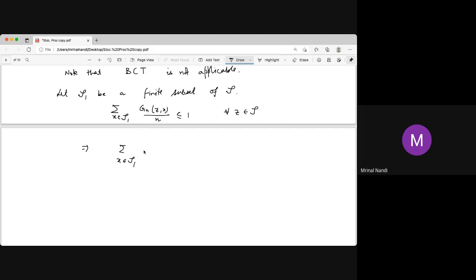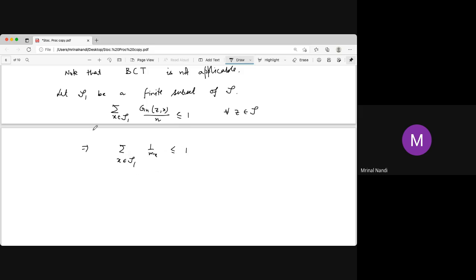Then you can take the limit, since S1 is finite, so you can take it inside. If you take the limit, you can put the limit inside the summation. So the limit of that g_n(S) is now 1 by mx. So this is true for S1, any finite subset.